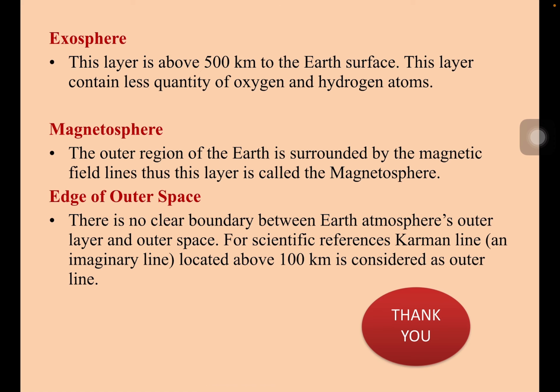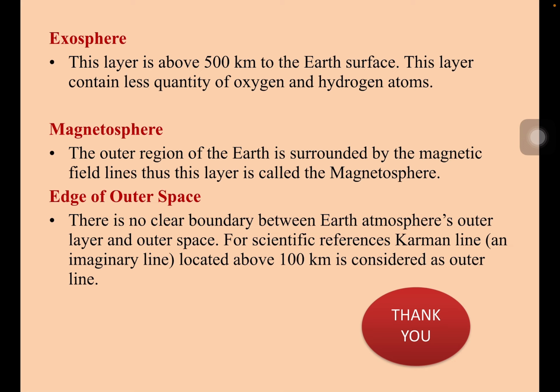Exosphere. This layer is above 500 kilometers to the Earth's surface. This layer contains less quantity of oxygen and hydrogen atoms. Then magnetosphere. The outer region of the earth is surrounded by magnetic field lines, thus this layer is called magnetosphere. These all are about the layers.